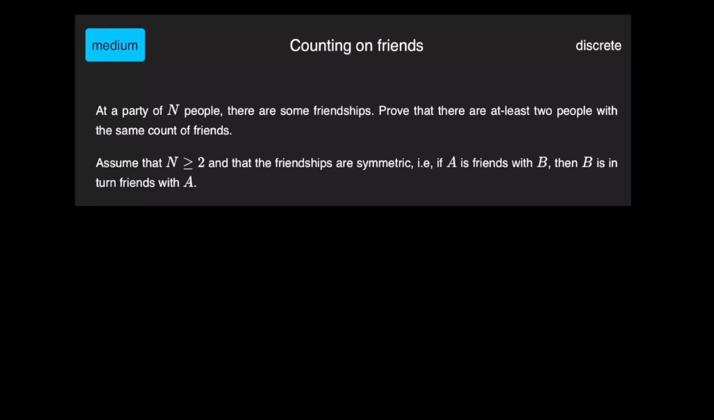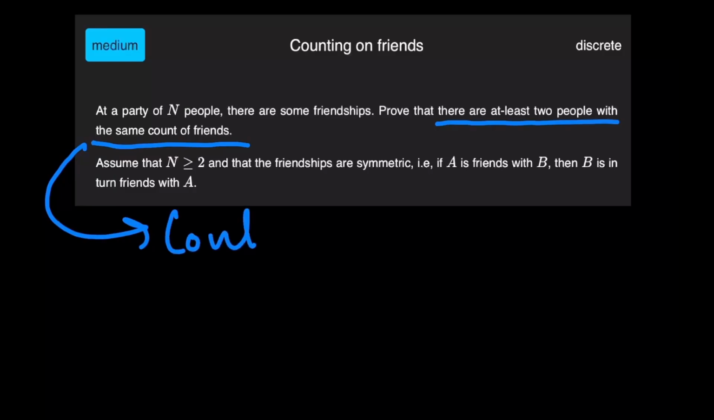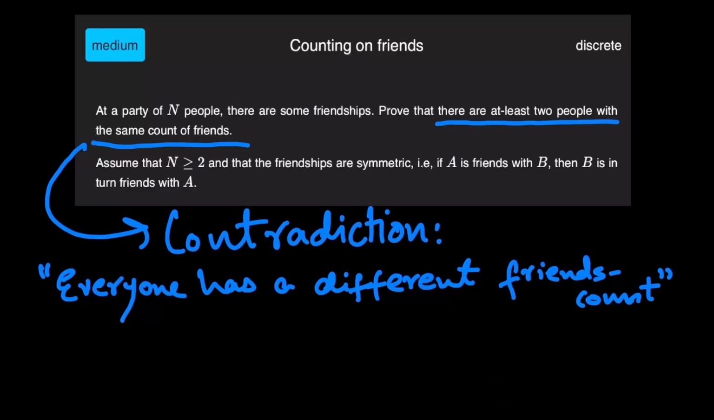So let's focus on the line given to us that we have to prove, and that is that there are at least two people with the same count of friends. Well, we'll be solving this problem using proof by contradiction. So let me just write down the contradiction statement over here. So basically, if we have to prove that there are at least two people with the same count of friends, well, the contradiction would be that every single person among these n people has a different value for their friends count. And friends count basically just means the number of friends that the individual has.